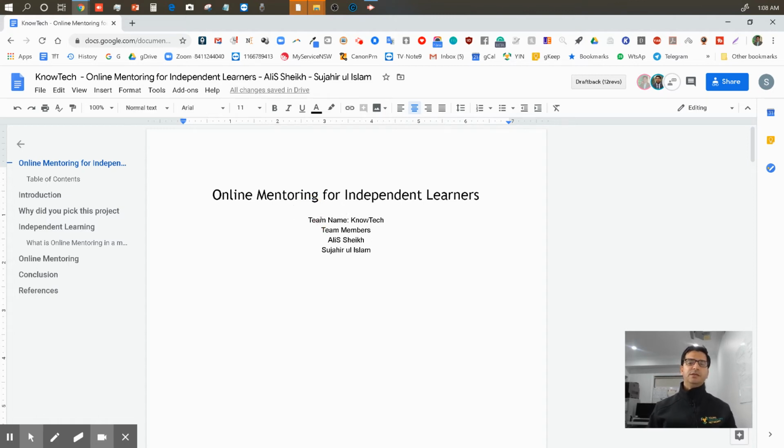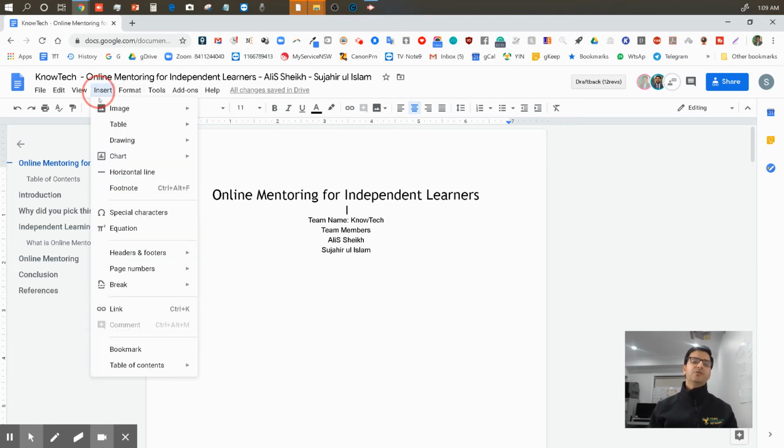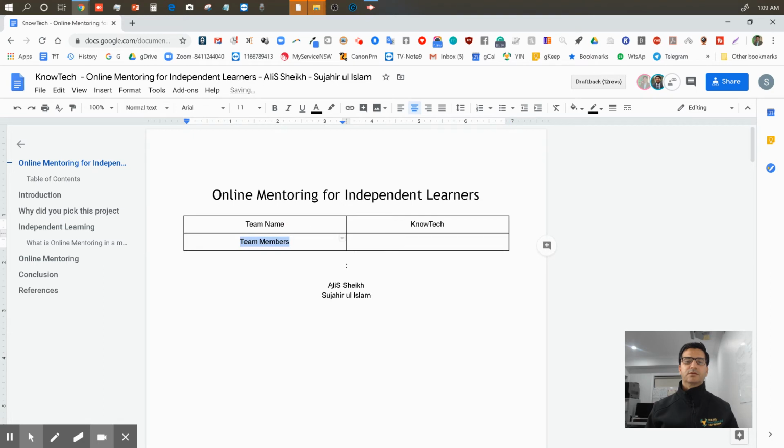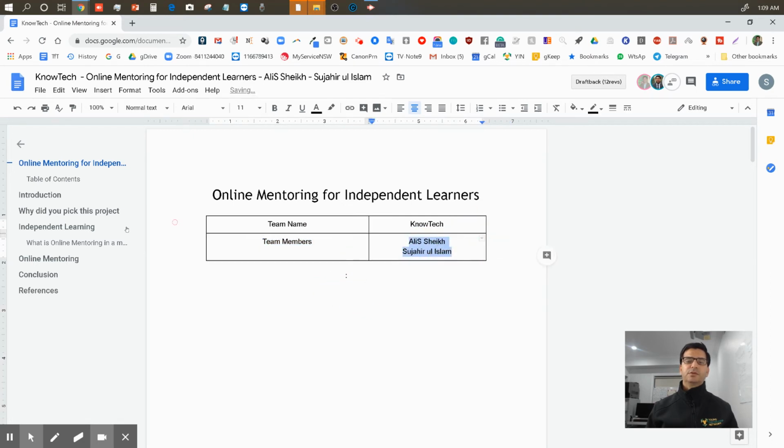I'm going to put the team name in a separate box, so they know we know how to use a table. Actually, we need 2 lines. This is just to tick the box that we know how to use a table. I'm selecting it, putting in the team names. We have a little table that looks pretty big. We make it smaller.